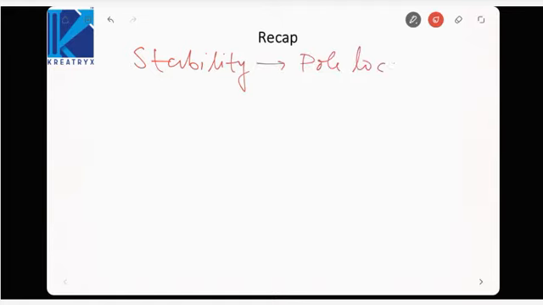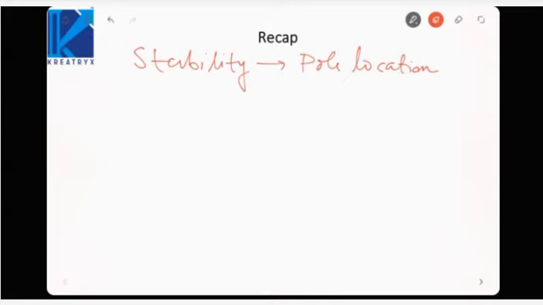So I told you, whenever poles are lying in the left half plane, it is a stable system. When they are lying on the imaginary axis, it is marginally stable, and when they lie in the right half plane, the system is unstable. But the problem with this approach is, if we are given a higher order system, let us say a system of 8th order or 9th order, then we may not be able to find the poles of such a system.